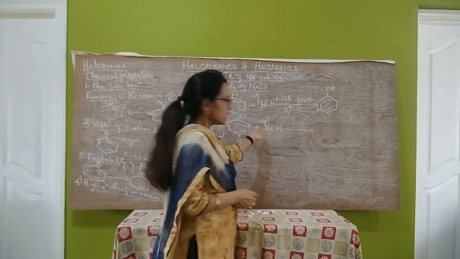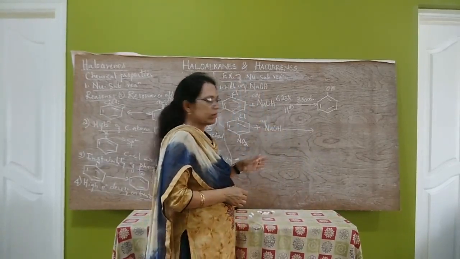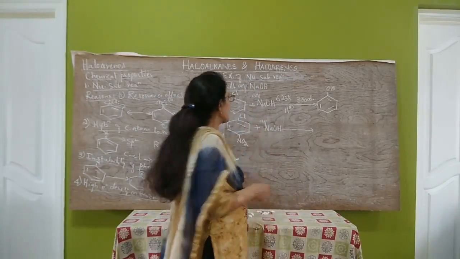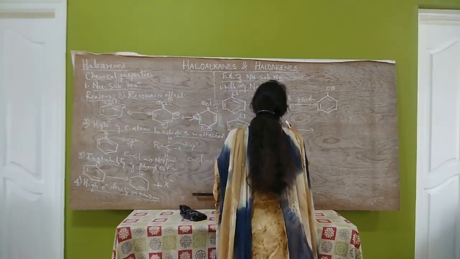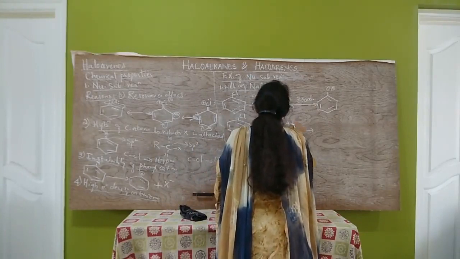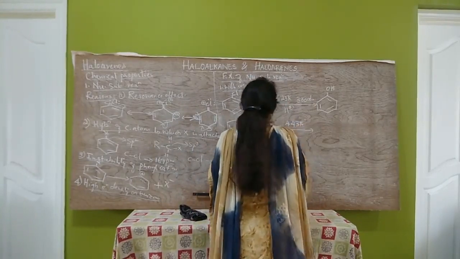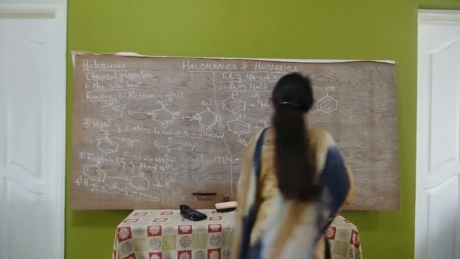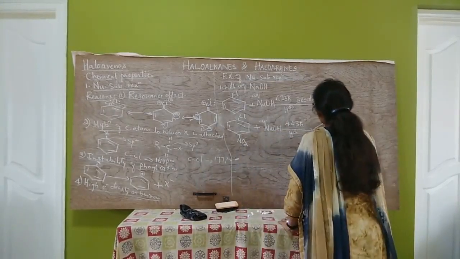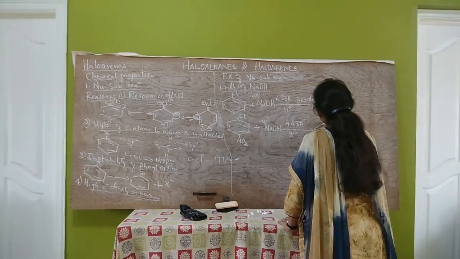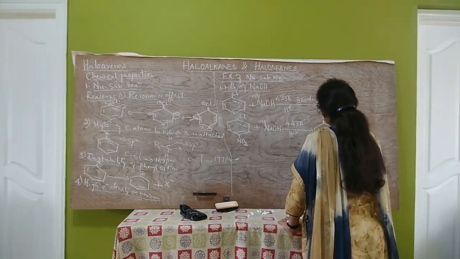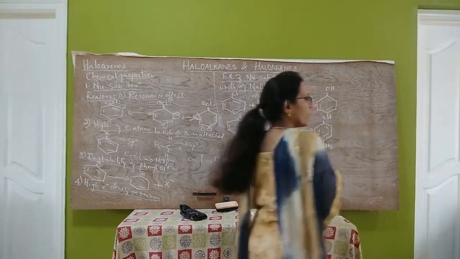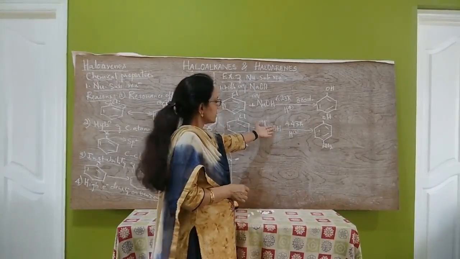Here the reaction takes place at lesser temperature, that means milder conditions. This reaction takes place at 443 Kelvin, followed by acidification, and para-nitrophenol is formed.